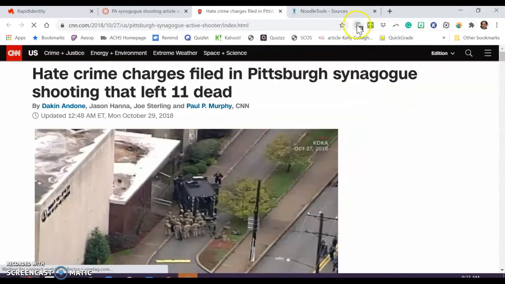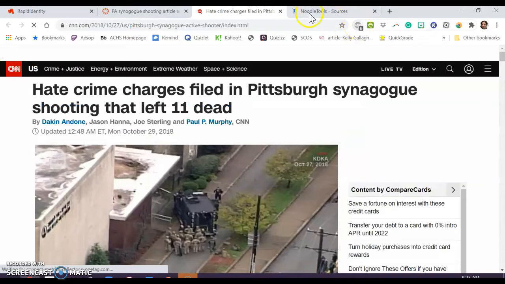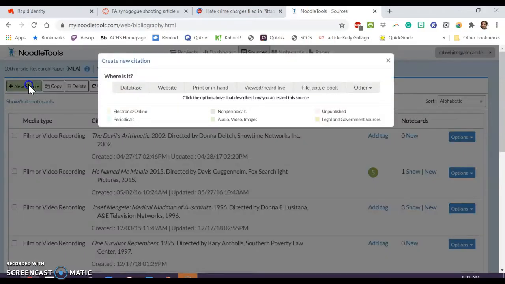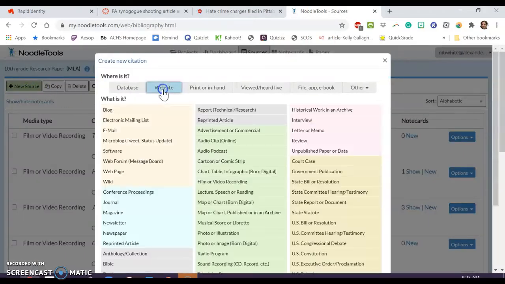Okay. So, then in Noodle Tools, when we're in our Sources tab, we're gonna do Add a New Source. It's a website. Okay, everybody got that?